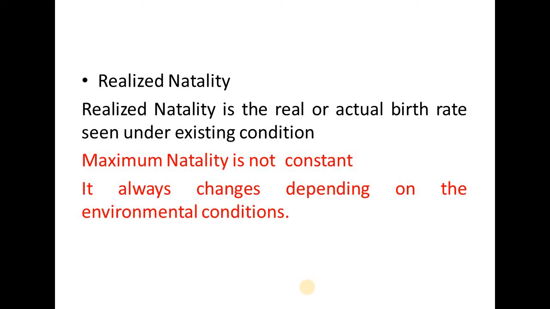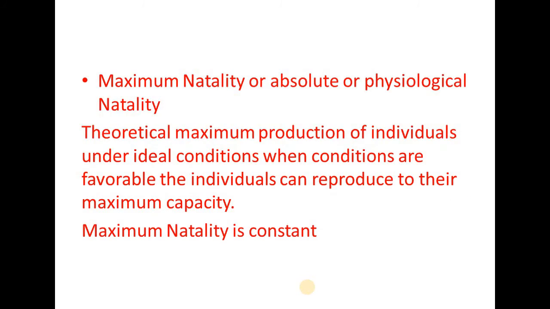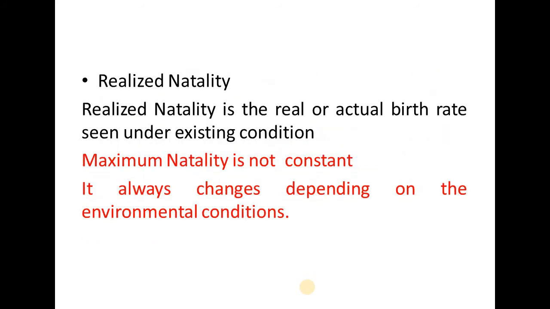In the previous slide you have seen the maximum reproductive capacity of a woman is 32 children in her lifespan, but realized natality depends upon the environmental condition. That means a woman in reality bears only 1 or 2 children due to the constraints of environment,